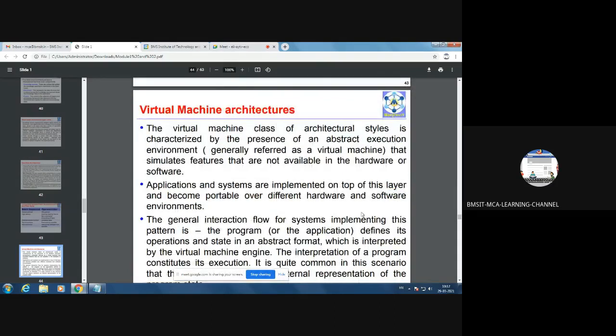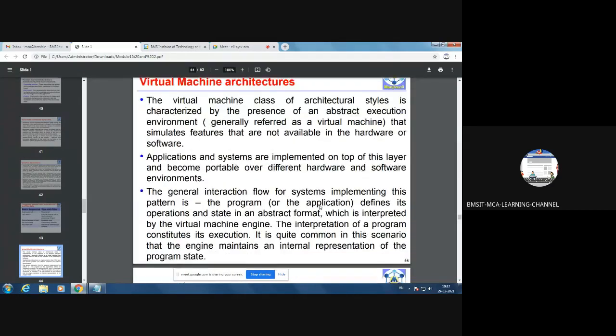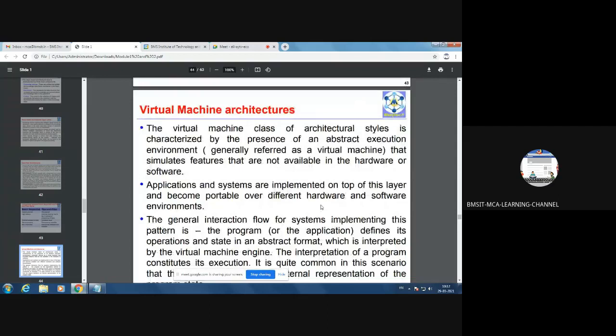Next variant under software architectural styles. Another category under software architectural styles is virtual machine architectures. We all know what the use of virtual machines is, because in almost all the labs we are using a virtual machine for one purpose or another, isn't it? So tell me, students, what are you doing with the virtual machine actually?